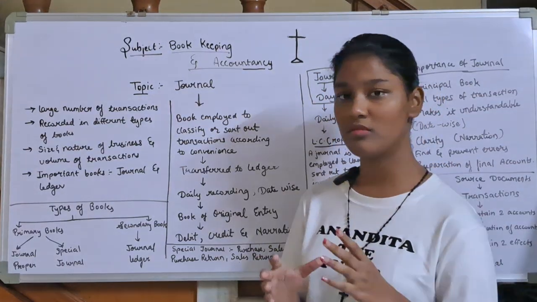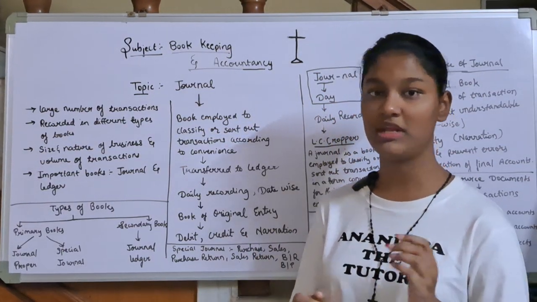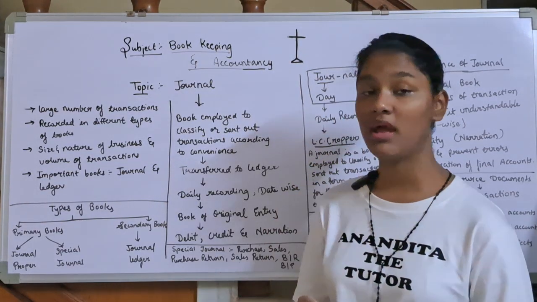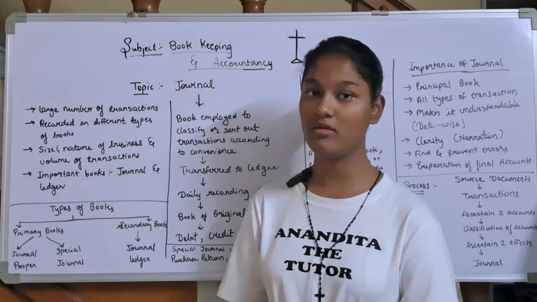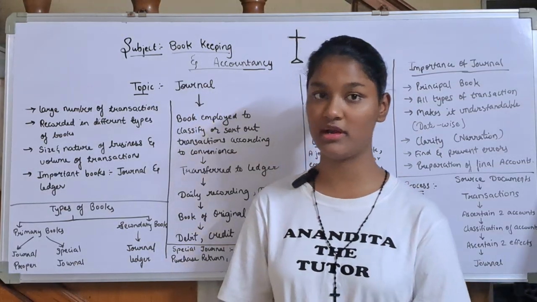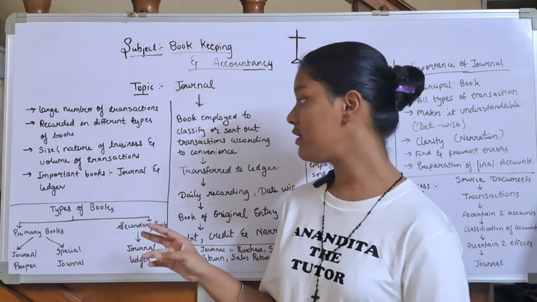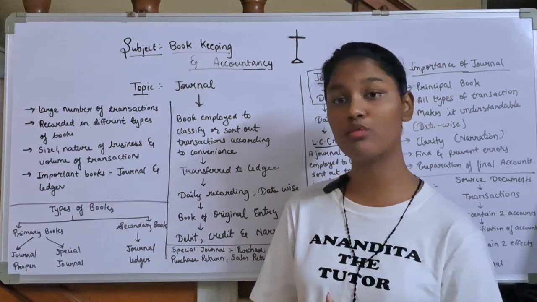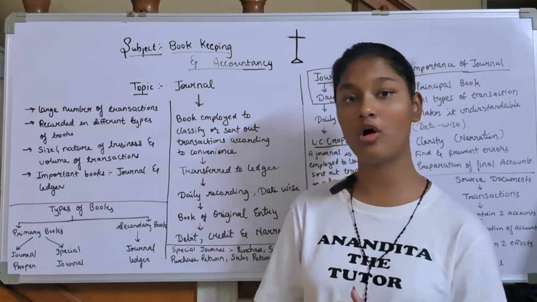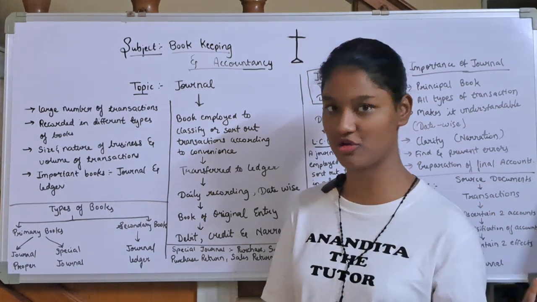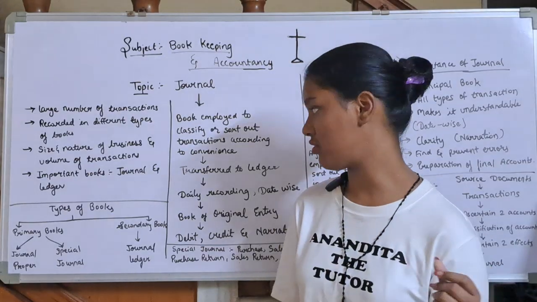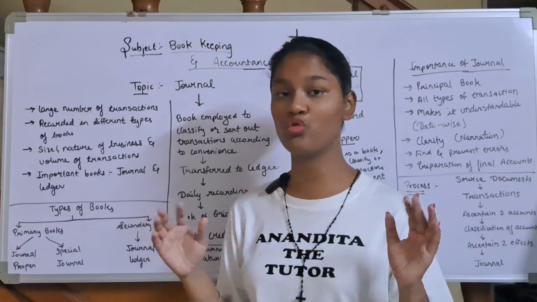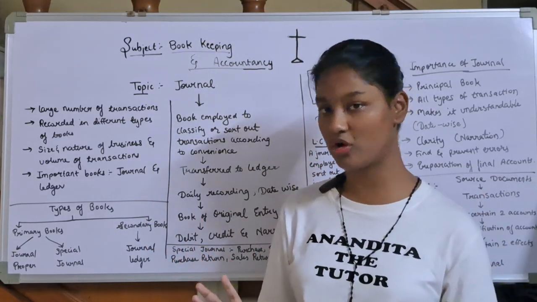So, all these transactions we need to record in different types of books. Now, we have to decide in which book we have to record the transactions. But two books are there which are compulsory. These two books are used by all the companies, no matter the size, nature, or volume of transactions. So these two books are journal and ledger. Now today we'll be learning about what a journal is.